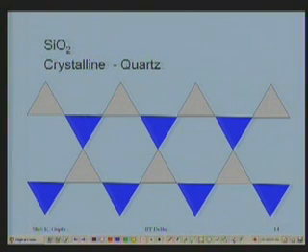So in here, these are the tetrahedra. Let us consider the blue ones are the upright tetrahedra with apex being here on top, while these ones, grey ones, are the inverted ones.